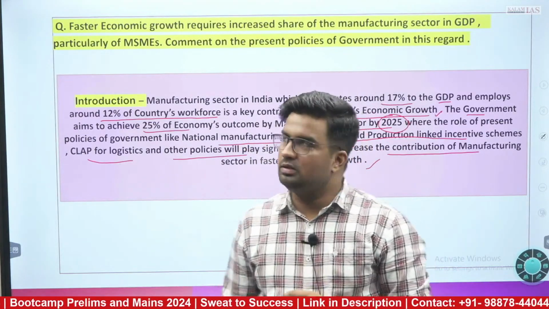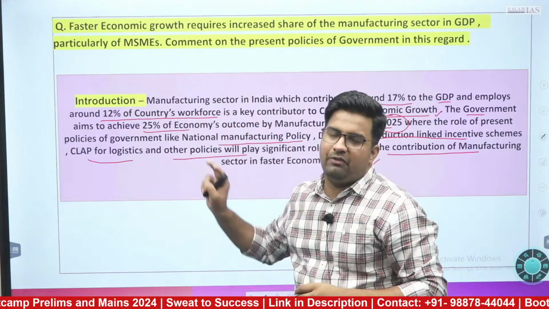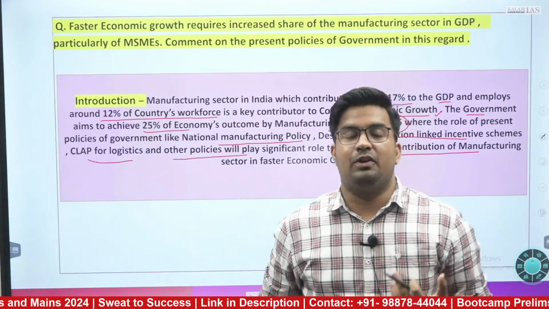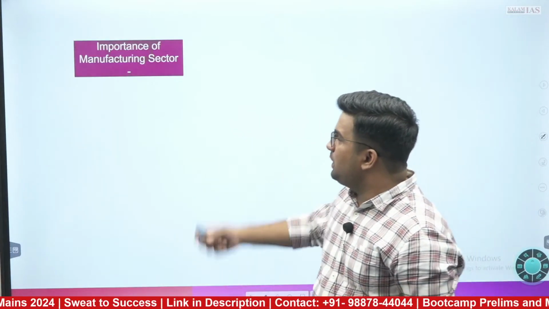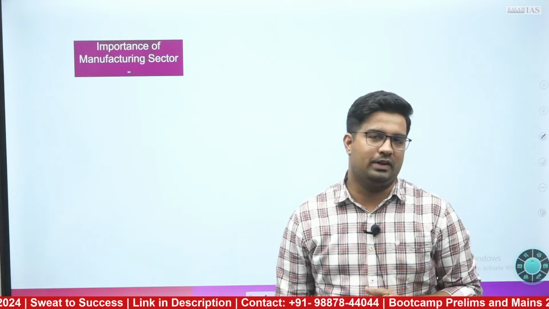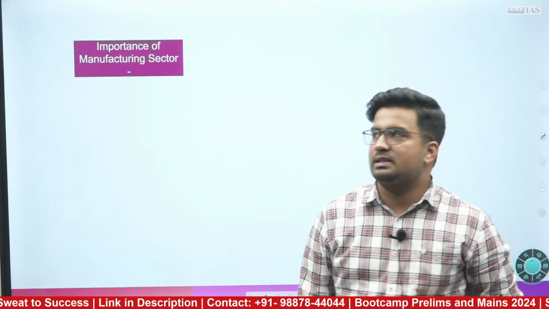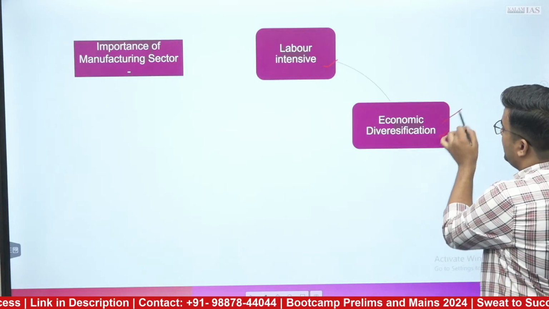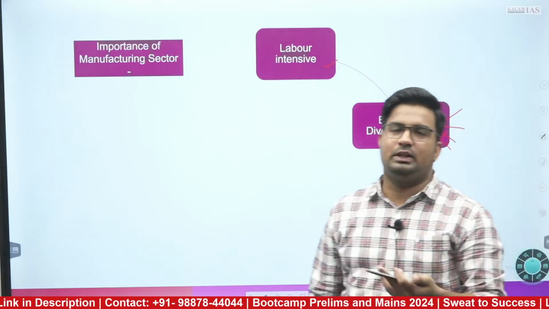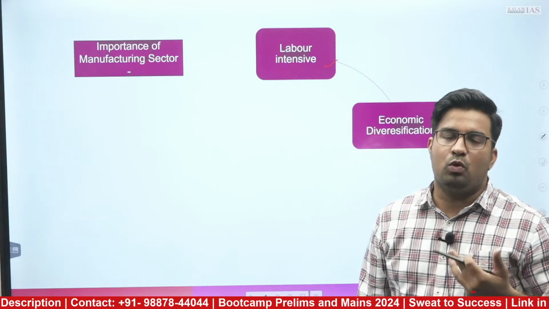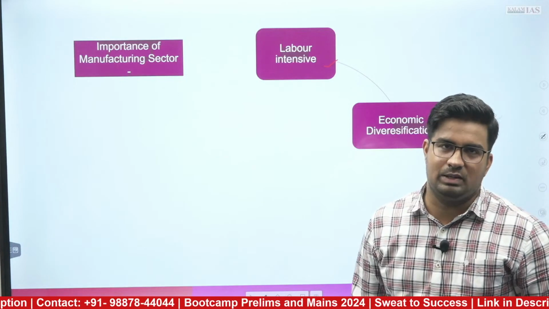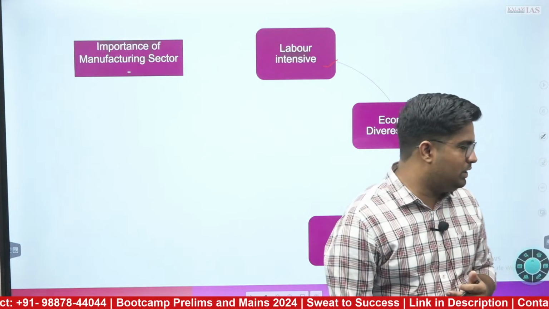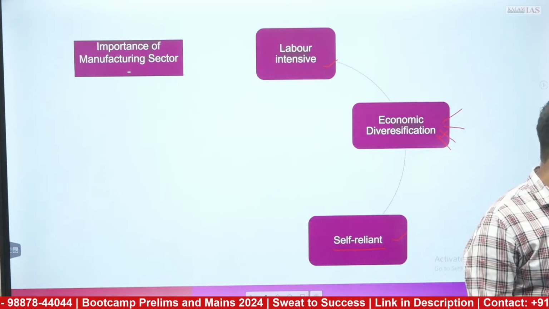Now, what have you done? You have just substantiated the first part. Now, you have enough space to give the second part. Furthermore, in the body part, you can make a pictorial diagram like the importance of manufacturing sector. How is it important? Let's see. Firstly, it is labor intensive. Secondly, the economic diversification of different sectors is possible with more inclusion of manufacturing, or by increasing the share of manufacturing sector. Furthermore, the self-reliance aspect will be reached with increased proportion of manufacturing in India.